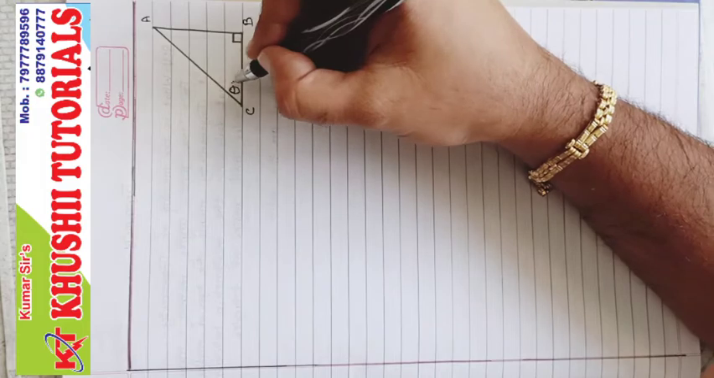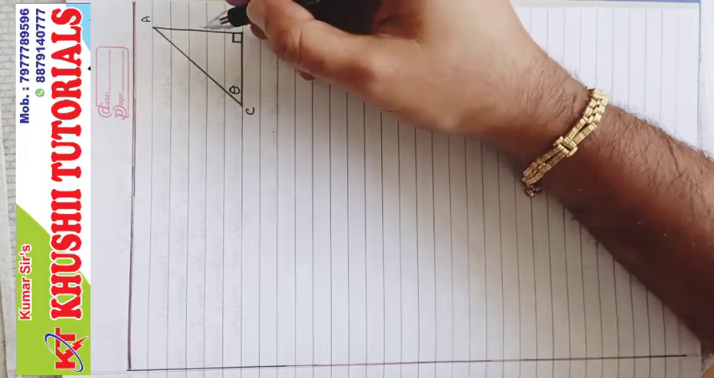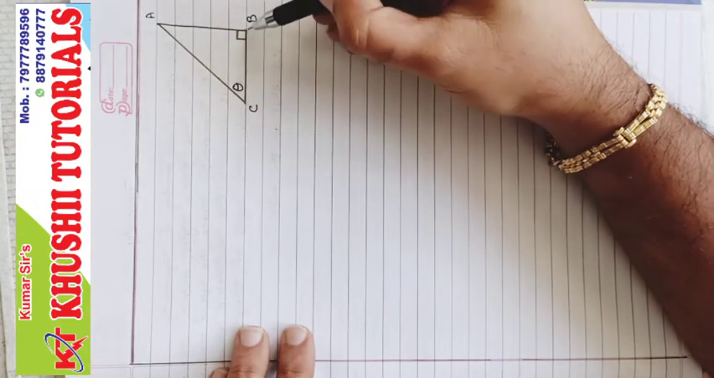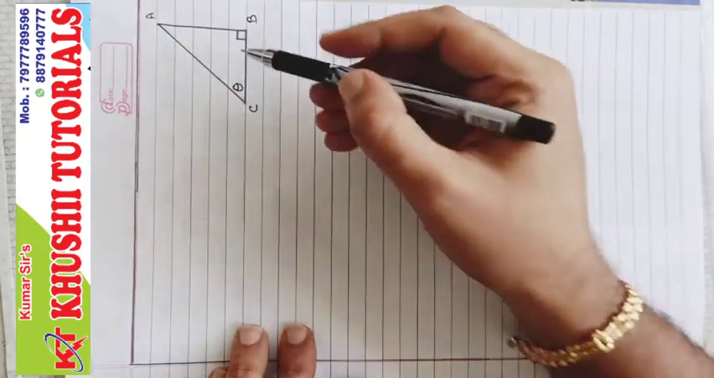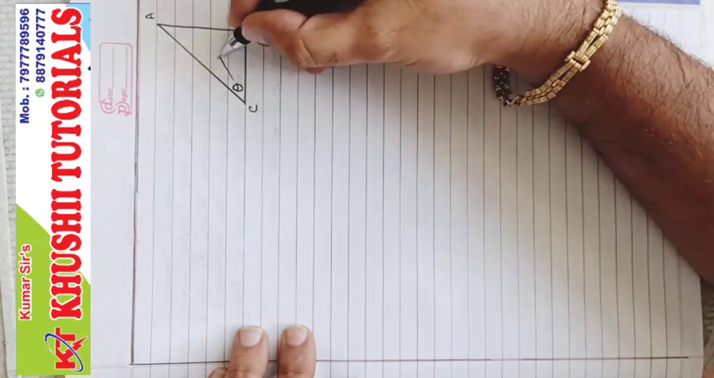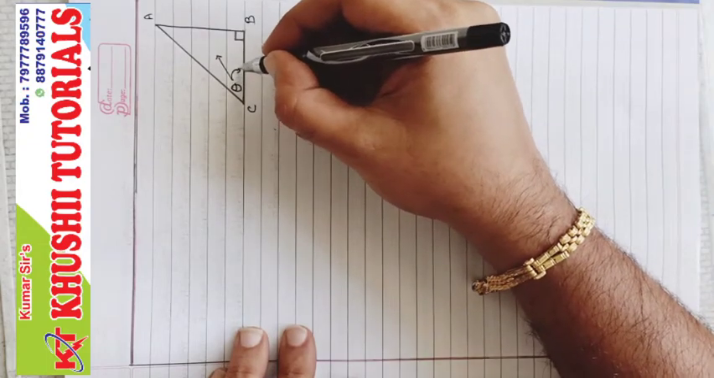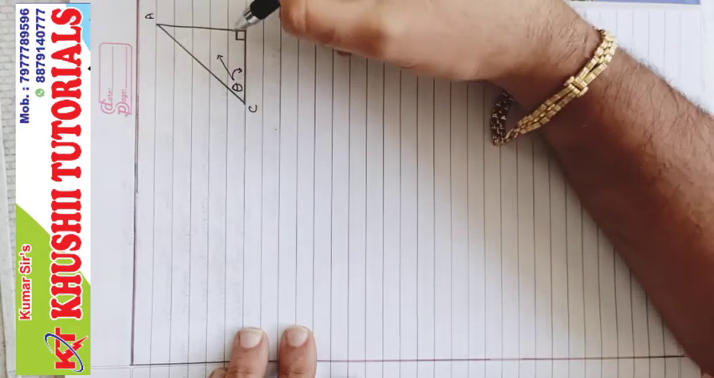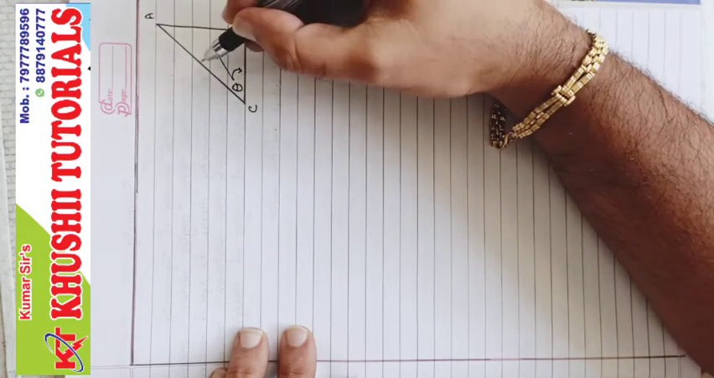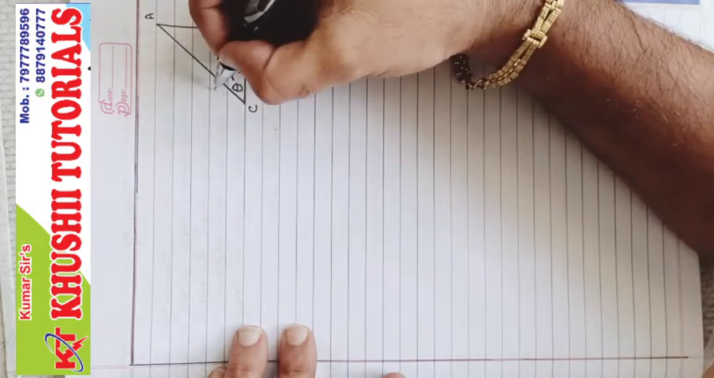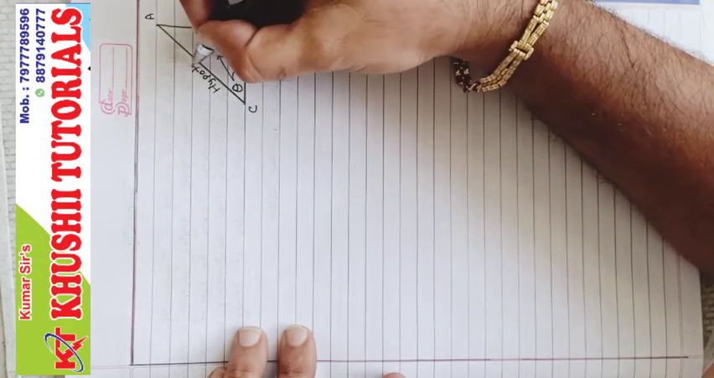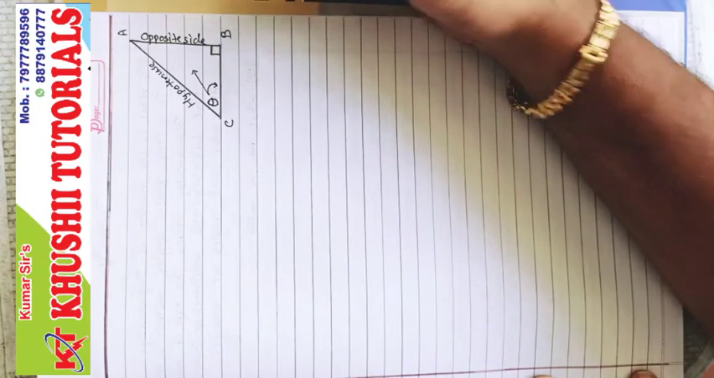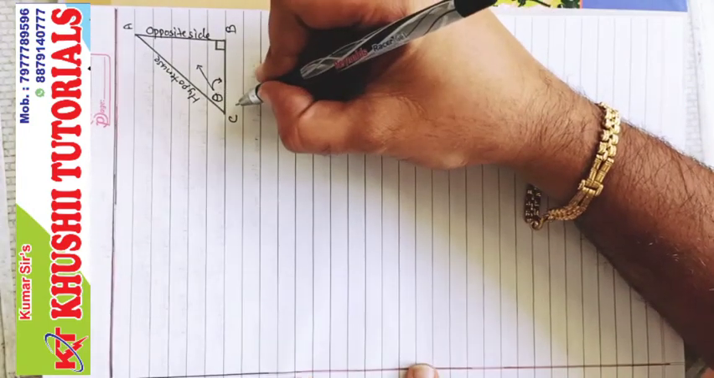Now, considering angle theta, this side AB is the opposite side, so we will write here opposite side. Then considering the angle theta, what is BC? BC is the adjacent side, right? AB is the opposite side, BC is the adjacent side. And what is AC? You will say, sir, AC is also an adjacent side, but we already know the side opposite to the right angle is the hypotenuse. So AC is the hypotenuse for sure. AB is the opposite side and BC is the adjacent side.